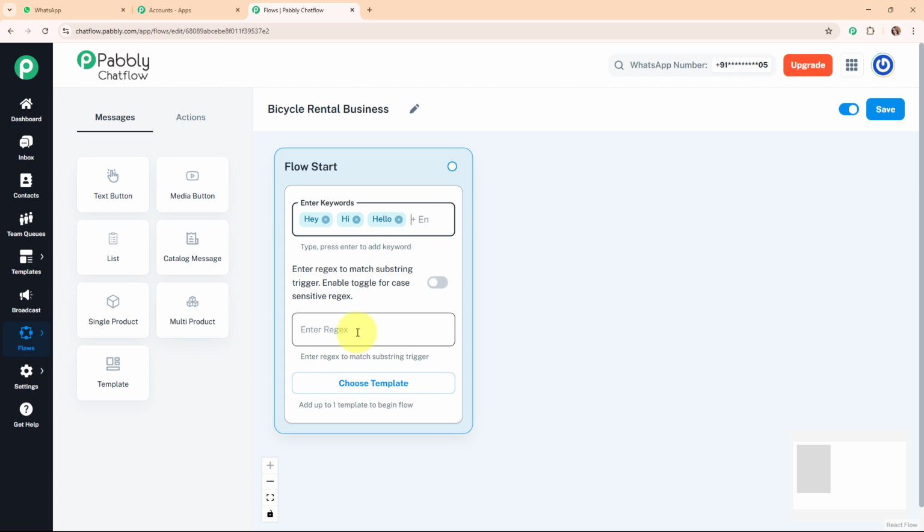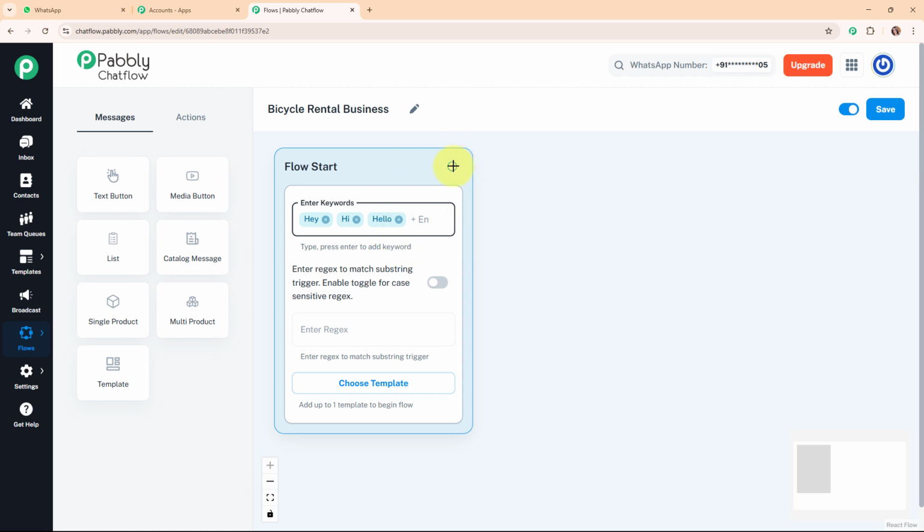So here you need to enter the regex to match the substring trigger, and then you need to enable the toggle for case sensitive regex only. It is not mandatory to enable the toggle while entering the regex, but you need to enable the toggle for case sensitive regex only. Alright, so after setting up the trigger as keywords, let's move to the next step.